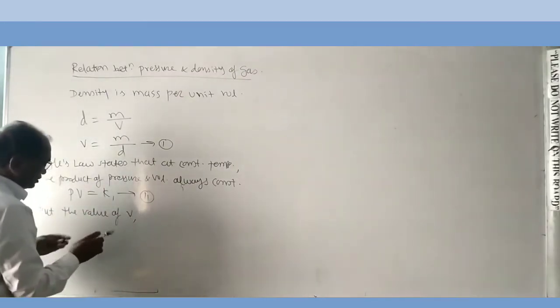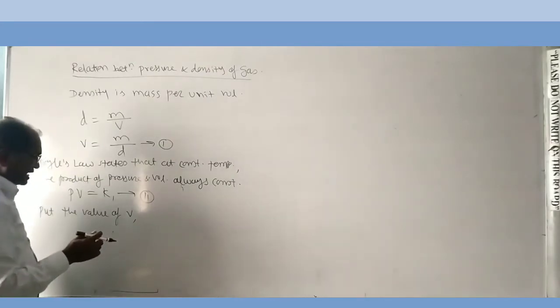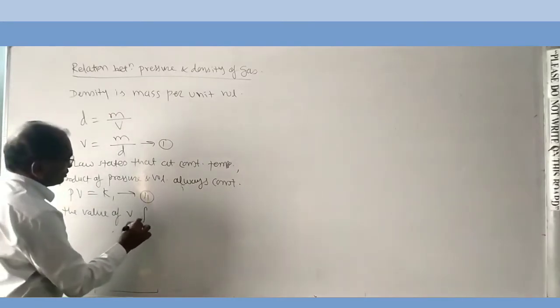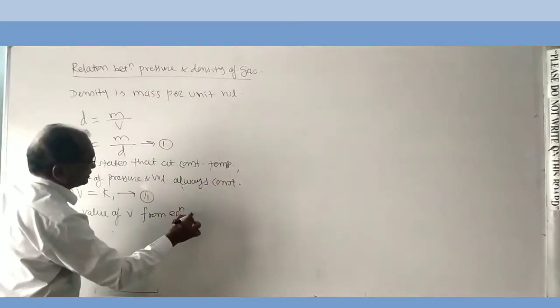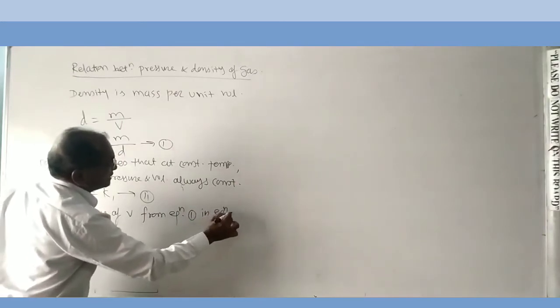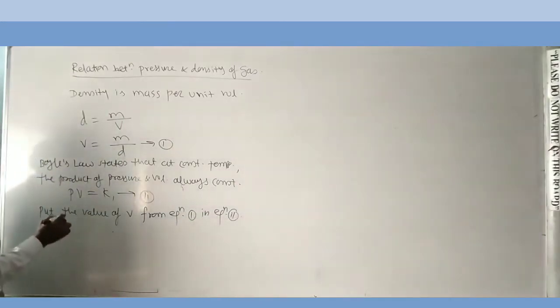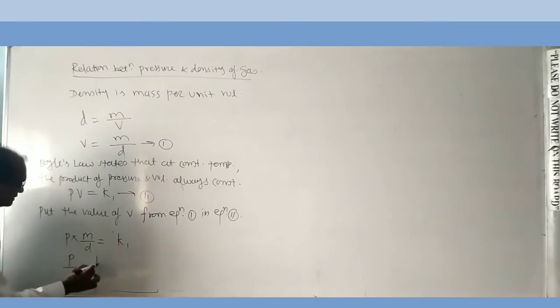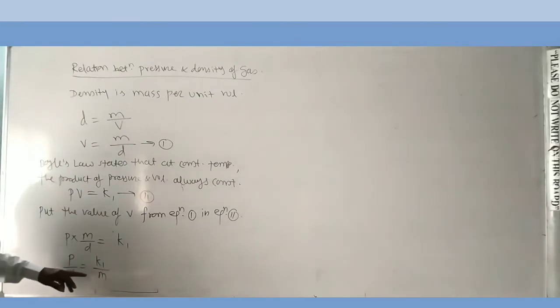Put the value of V from equation first in equation second. That is, P into M upon D is equal to K1, or P upon D is equal to K1 upon M. M is the given mass of gas.